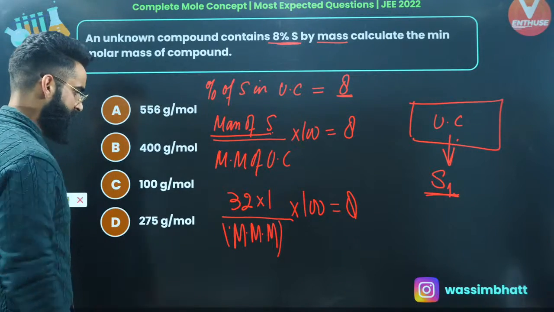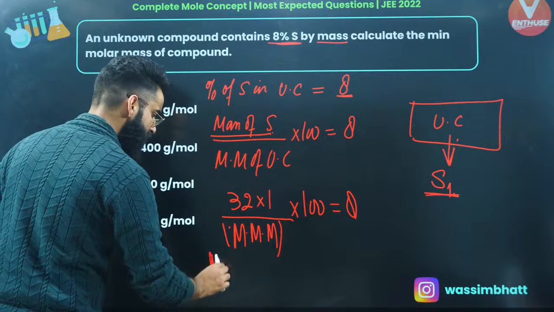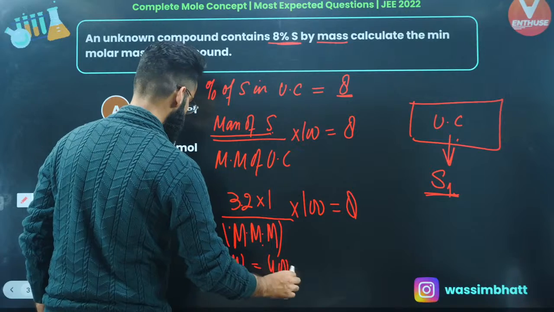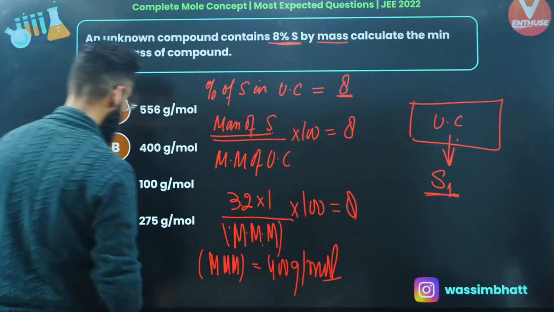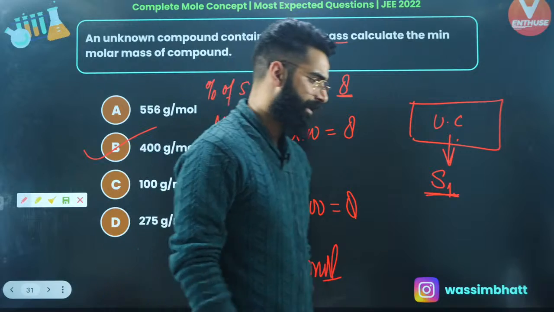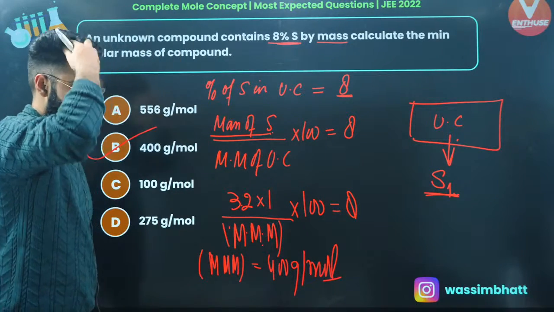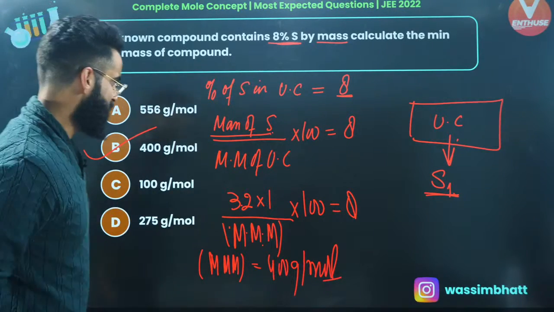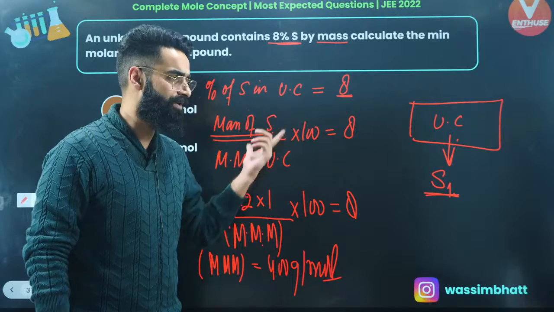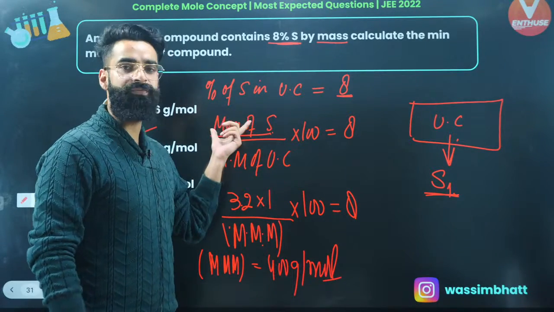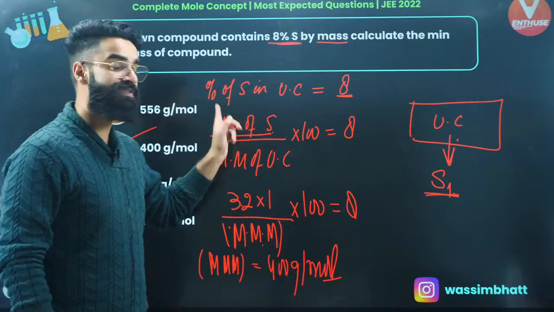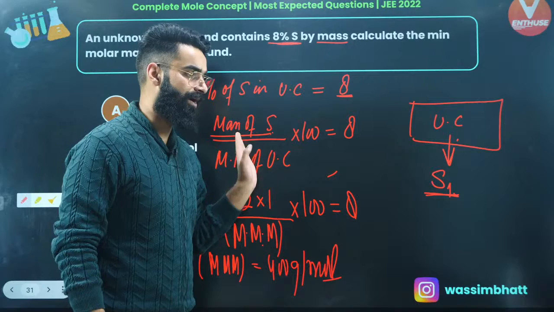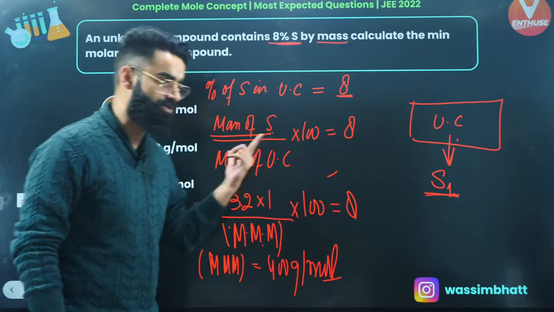So from here, you can calculate the minimum molar mass. You can say minimum molar mass of the unknown compound is going to be equal to 400, right? So 400 grams per mole is basically the minimum molar mass of the compound, which is option B. Again, the simple and the basic one. You were supposed to use the formula. Mass percentage of sulfur in the compound was given 8%. Percentage of sulfur in the compound will be equal to mass of sulfur in 1 mole of the compound divided by mass of 1 mole of the unknown compound multiplied by 100. That's the formula which we use in order to solve these sort of questions.